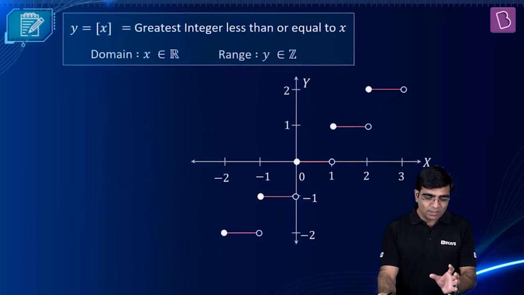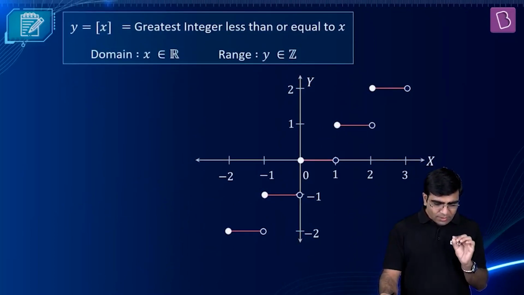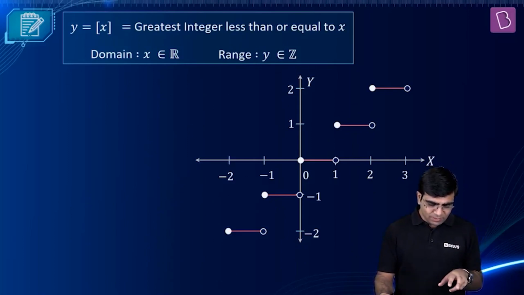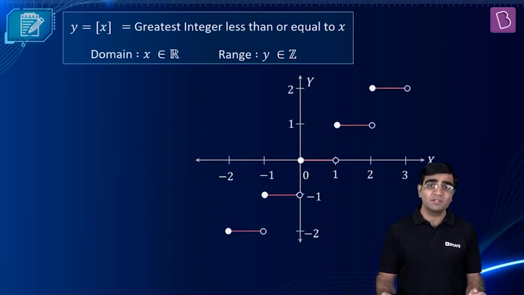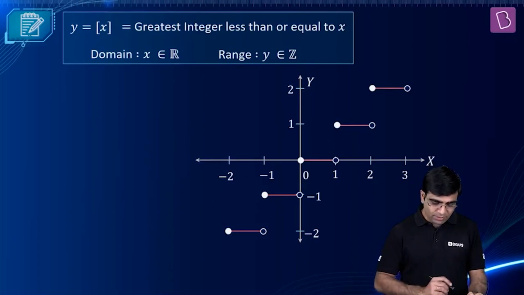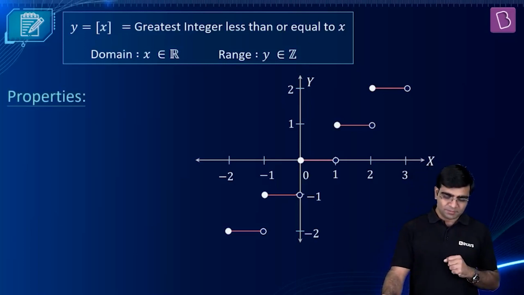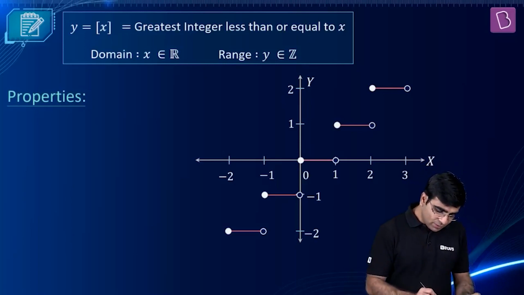So, I want to have some more insights into this. What are the more insights that I want to have? Okay, so y equal to GIF of x, the greatest integer less than or equal to x, domain x belongs to R, range y belongs to the set of integers. I want to define certain properties here. The very first property, let me quickly show you. Before writing the property, you can easily see this. Can you see those solid dots?